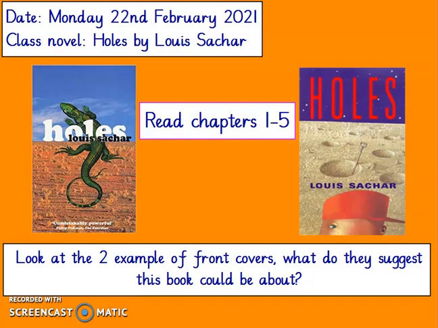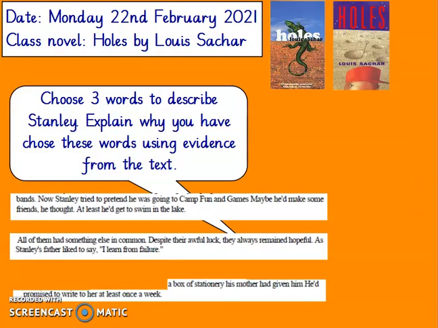Welcome back. So now you've read chapters 1 to 5 and we know a bit about what is happening. We know that Stanley's gone to Camp Greenlake. It was either Camp Greenlake or prison. He's been convicted of a crime that, so far, we think he's innocent of. And he's arrived at Camp Greenlake and met Mr Sir and Mr Pendanski and all the other boys.